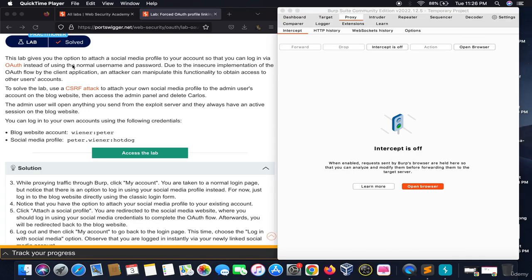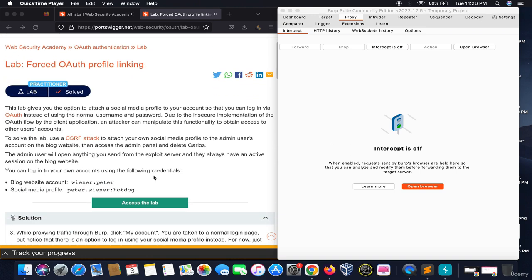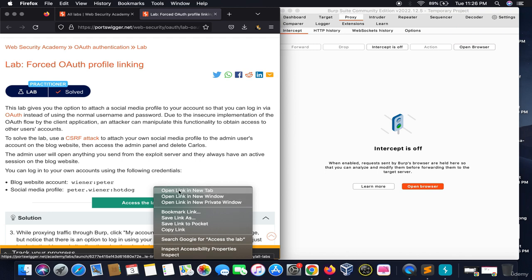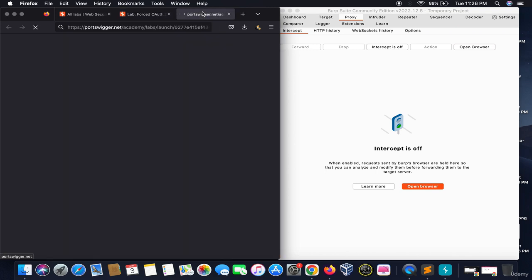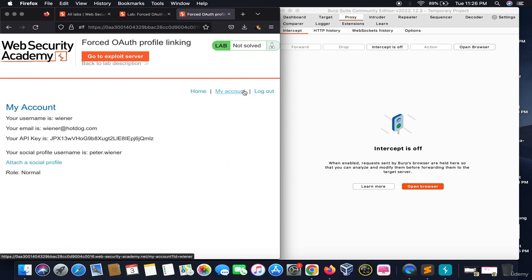Hello everyone, hope you are doing good. This is a very advanced practical of OAuth. It's going to be tricky, so I will try to do it slowly and in a very composed way so that you can get a better understanding of what exactly is happening. You have to log in using the default username and password, Wiener and Peter.